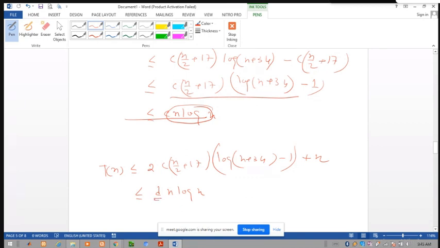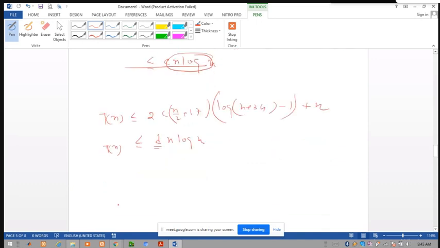So you will get this type of equation. This means T(n), where d is any constant and for some value of d, is less or equal to d of n log n. Then this proves that T(n) is equal to order of n log n.